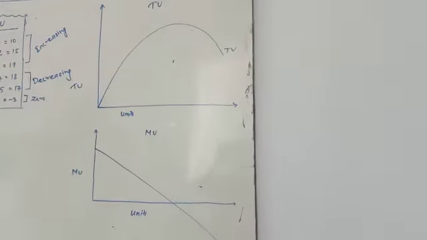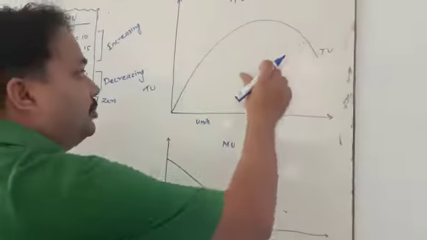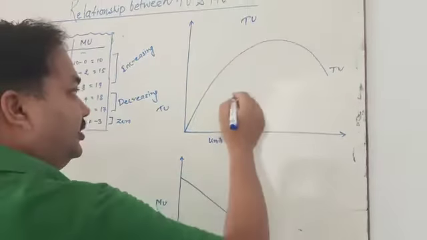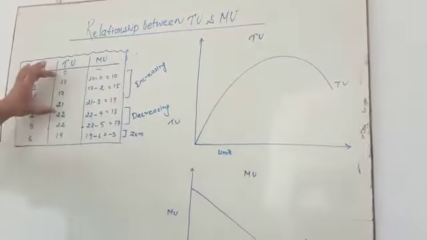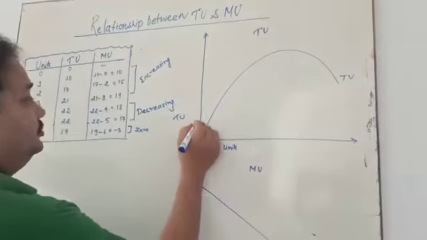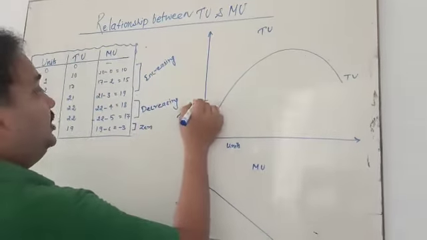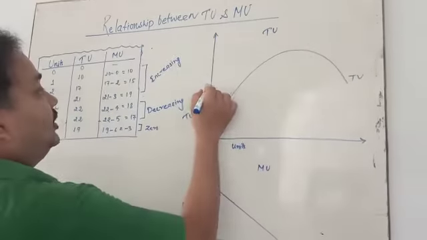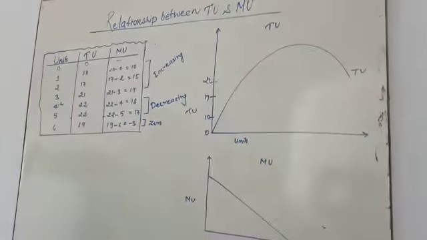I draw directly, but I will keep what is our purpose here. My dear student, this is the situation when TU is going to be increasing here from 0, from 10, 17, 21. This is the situation of increasing. What will happen?